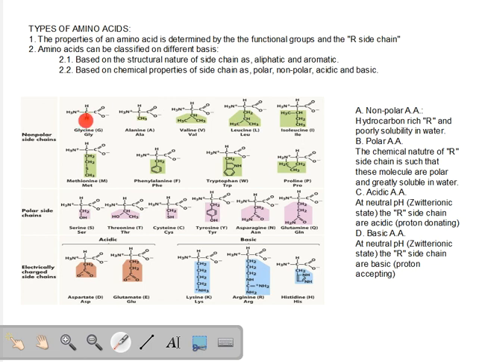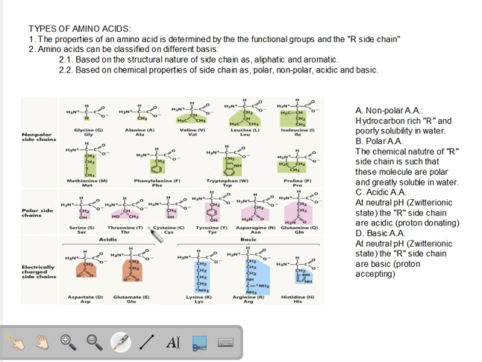So look at the side chain here. It's simply a hydrogen atom in case of an amino acid called glycine. In case of alanine, it is a methyl group. In case of valine, it is a branched alkane, or basically a hydrocarbon. Here you can see even a more complex hydrocarbon chain. Out here, what do we see? We see rings. Right, ring structures.